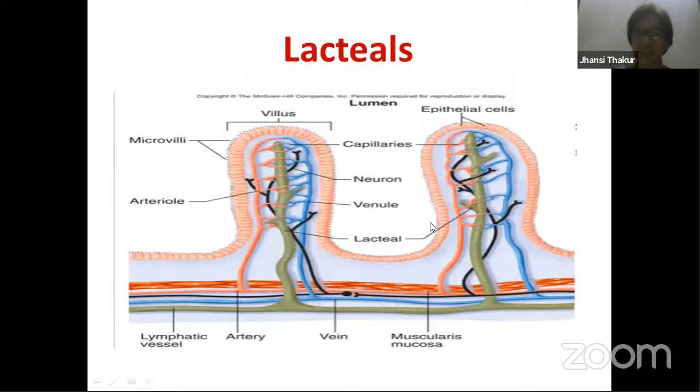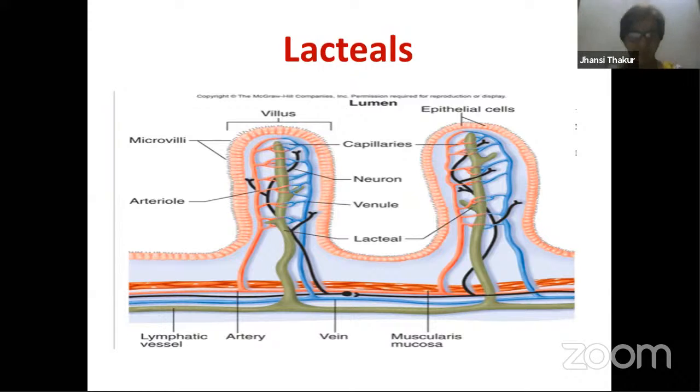Second important function is that we know that in the small intestine, maybe you have recognized this particular slide, this is of the folds of small intestine, right? So complete digestion takes place here in small intestine, and absorption of the food also takes place in small intestine. Here in the folds of the small intestine, you find blood capillaries, which take the digested food, and digested food first goes to liver.